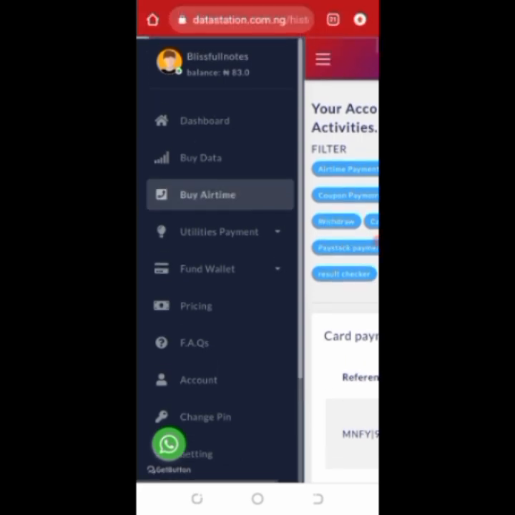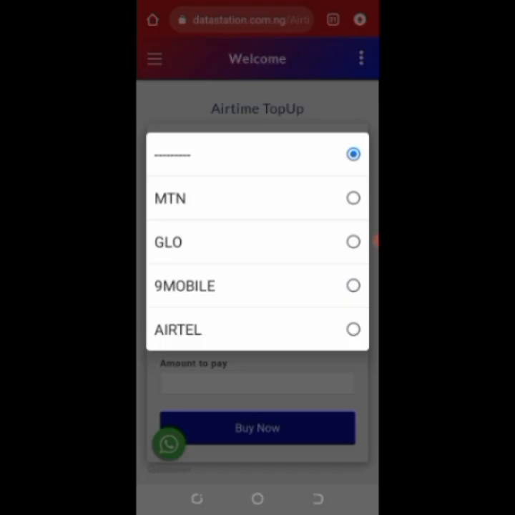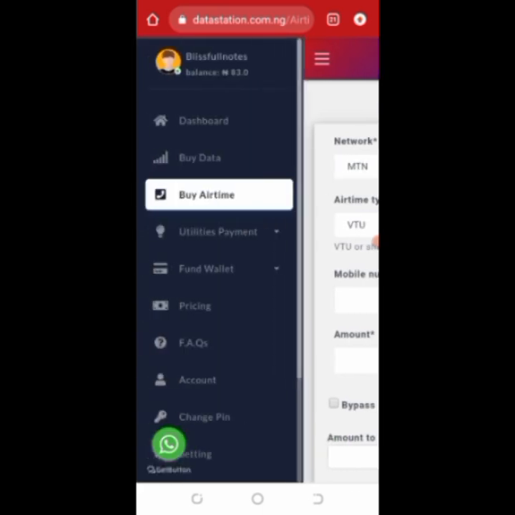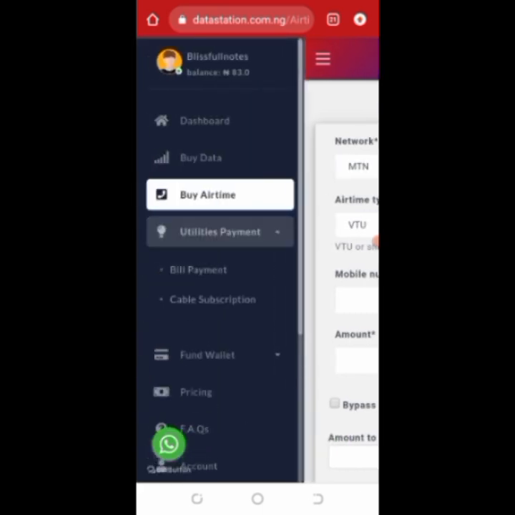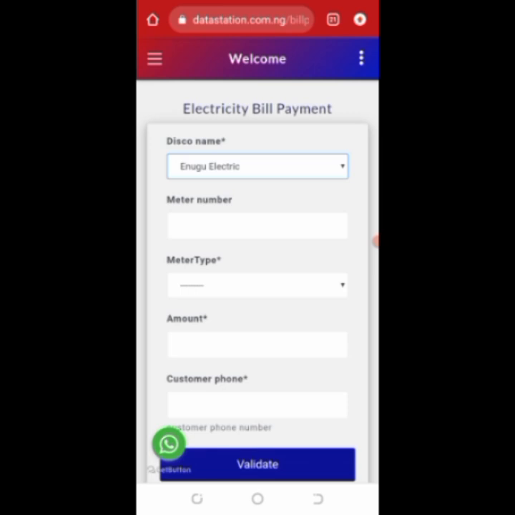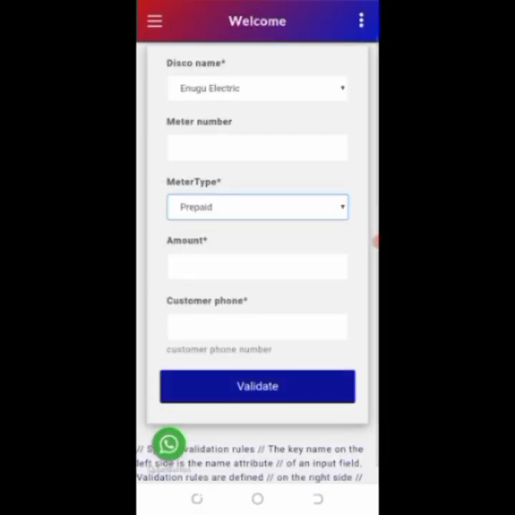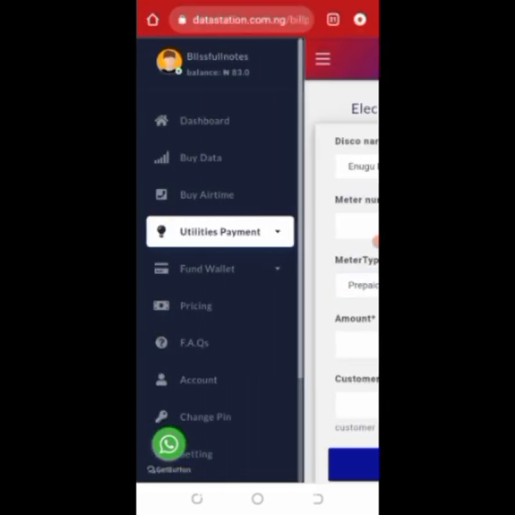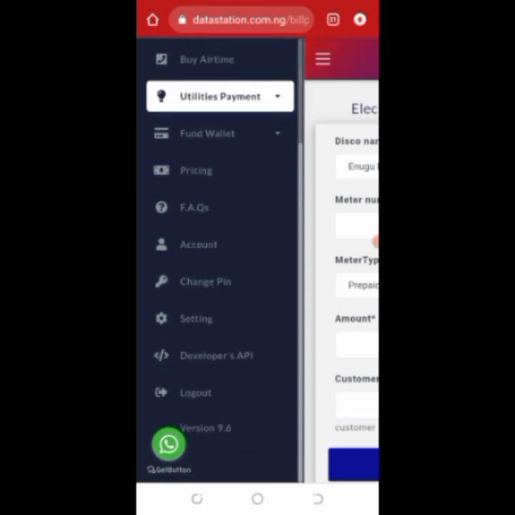Another thing you can do here is to buy airtime. You can buy recharge card, VTU. Maybe if you buy 100 naira, they will sell it for like 98 or 96 naira depending on the network. But what I basically use this for is mostly my data and my bills payment. Sometimes cable, that's for TV. You can also use your bank app for your bills payment in case you need your receipt. I think that one is better. But if you want to still use this one, it's all up to you. This one is like my main data sub and all of that.